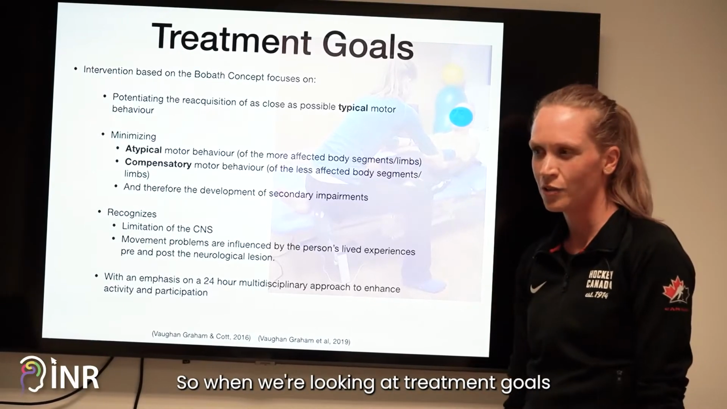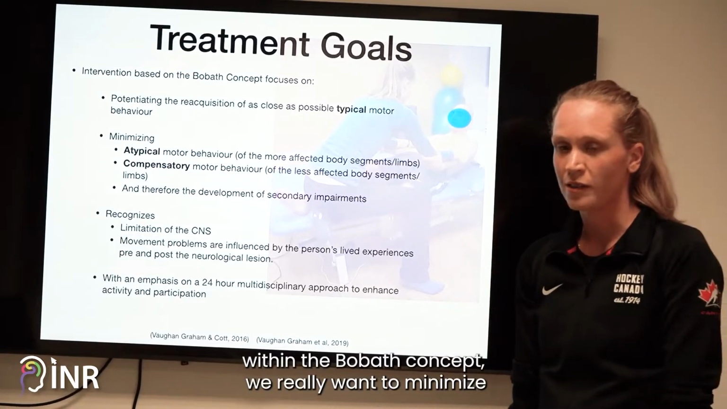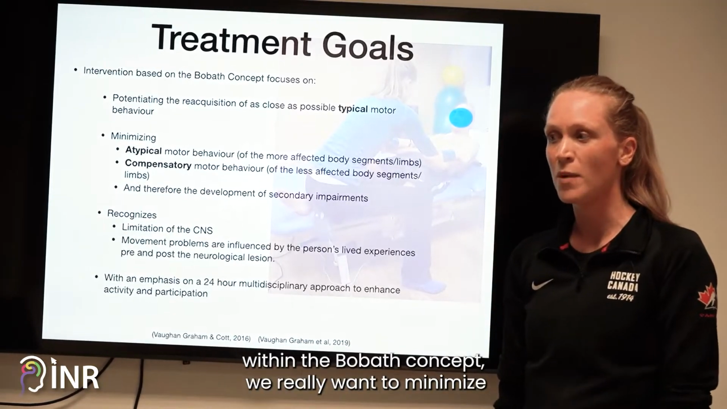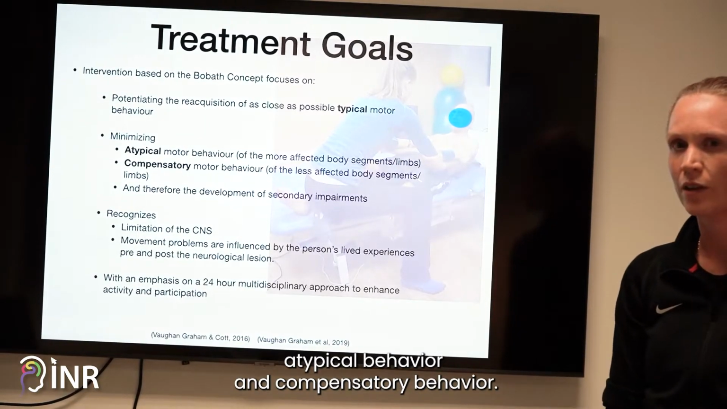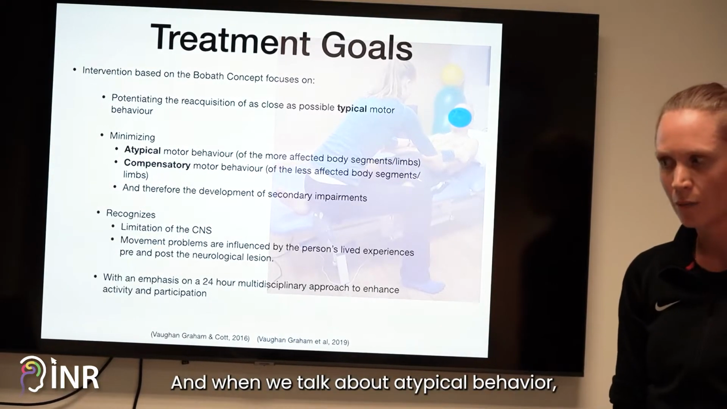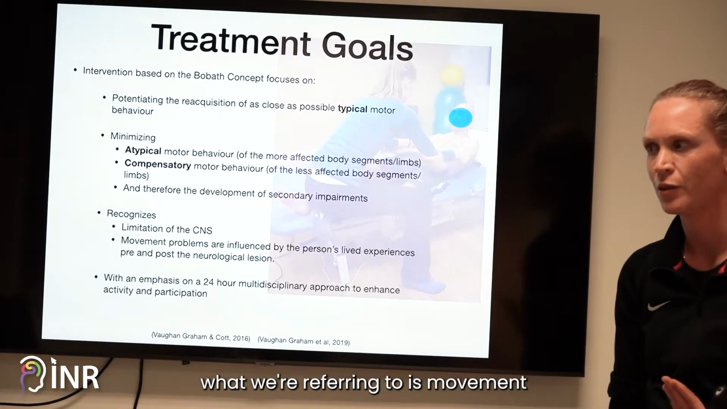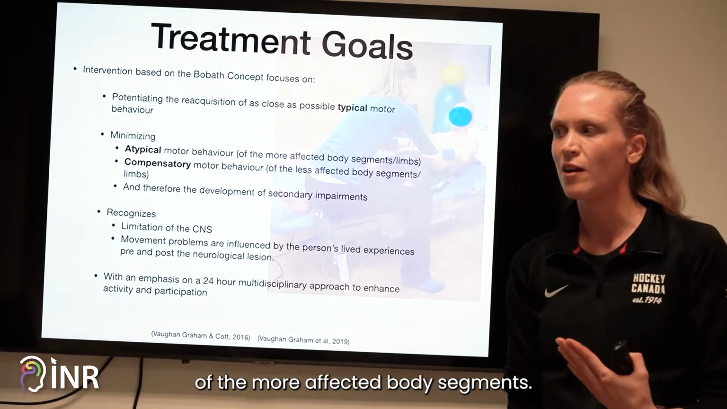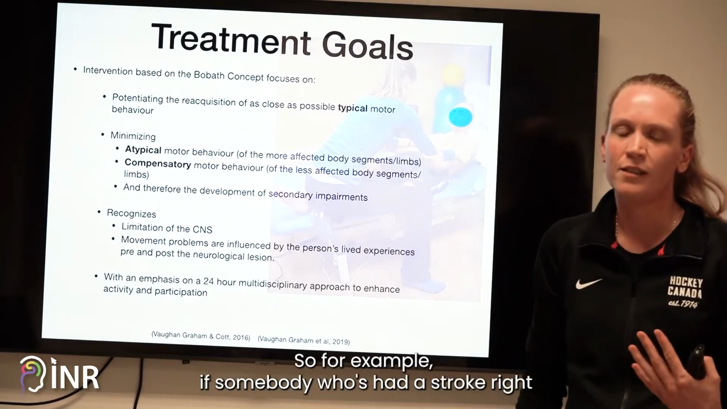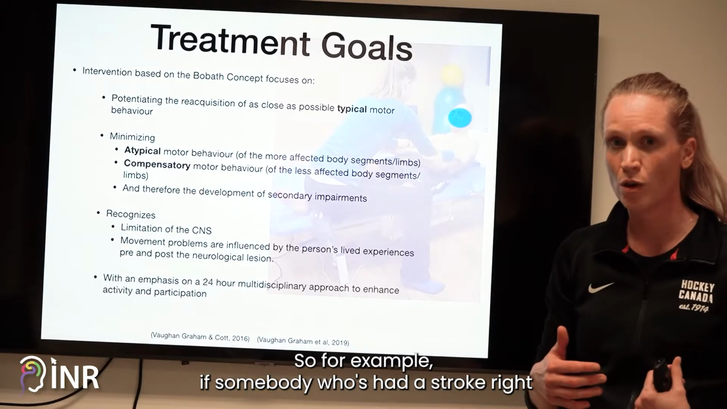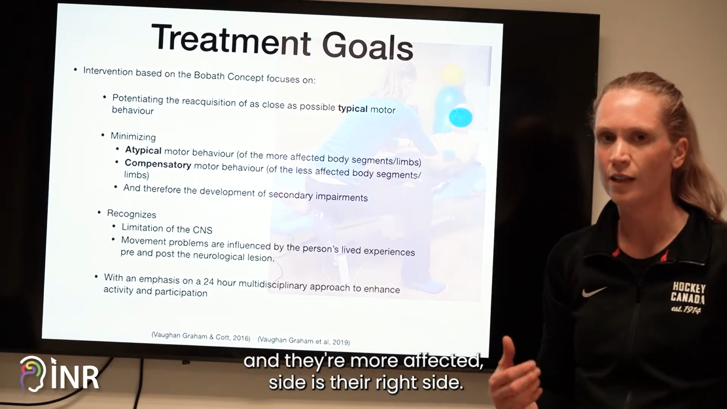So when we're looking at treatment goals, within the Bobath concept, we really want to minimize atypical behavior and compensatory behavior. And when we talk about atypical behavior, what we're referring to is movement of the more affected body segment.